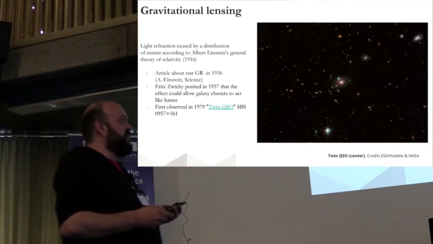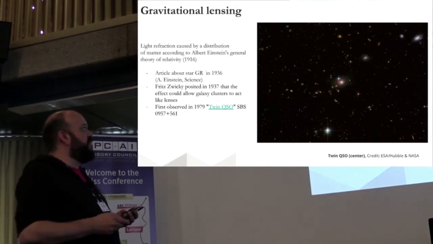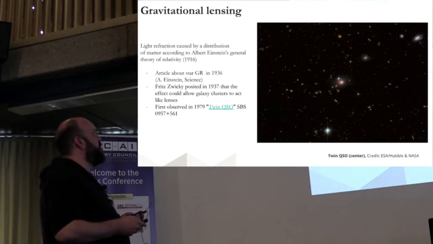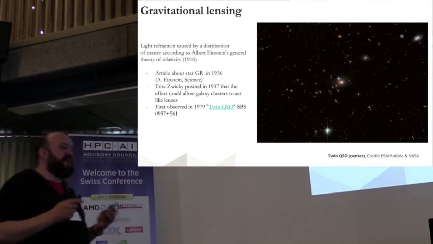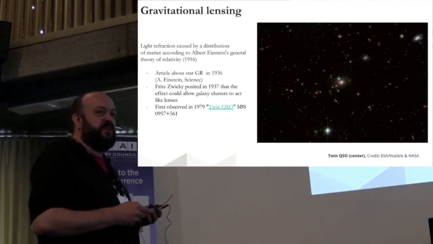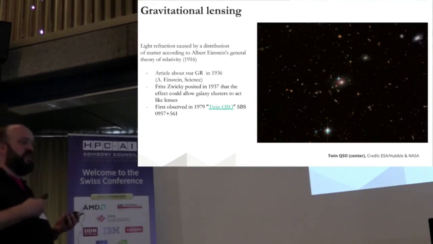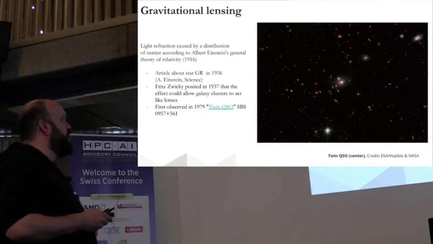What is actually deviating the path of the light was theorized by Albert Einstein in the general theory of relativity, in 1916, where he said that mass can actually bend the path of light. This is exactly what's happening here. We have a huge object in space, and when it is placed between us and what we want to see, it bends the light around it.